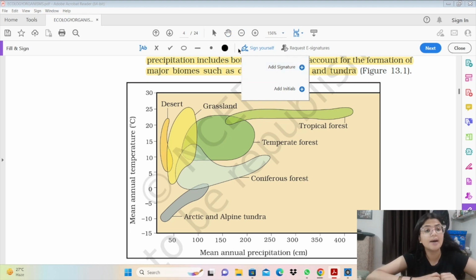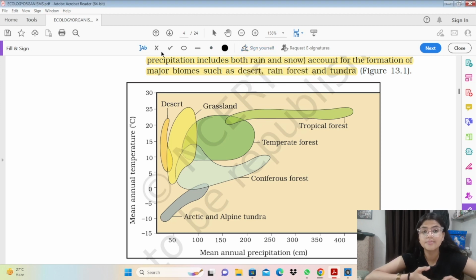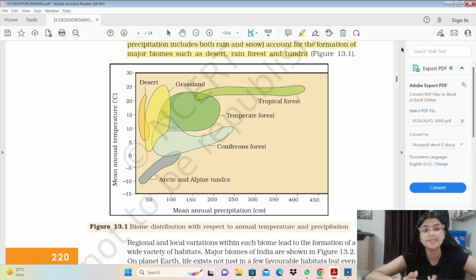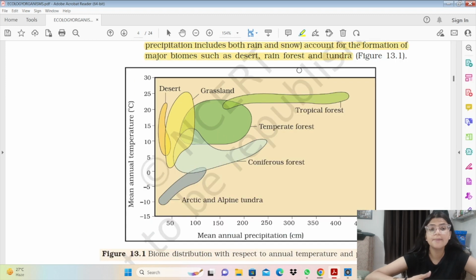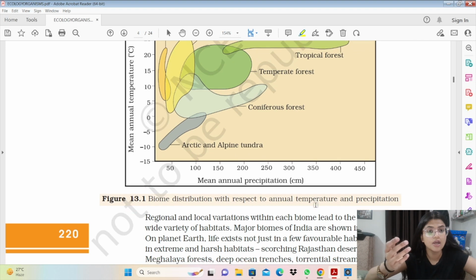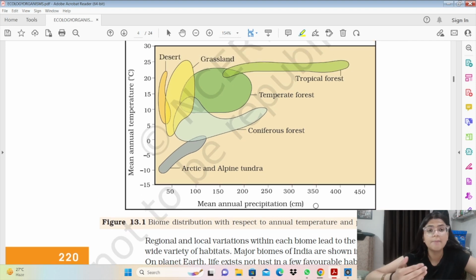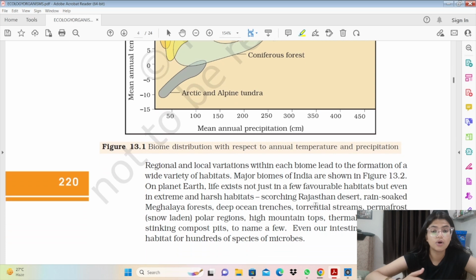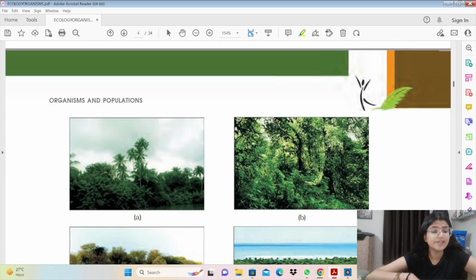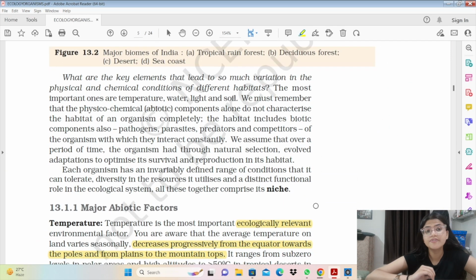अब habitat क्या होता है? Habitat is the address, कहाँ वो organism रहता है, उसके अराउंड क्या क्या चीज़ें present हैं. Habitat में दो component होते हैं, abiotic components and biotic components. Abiotic components को हम physical chemical components भी बोल सकते हैं, and biotic components are the living organisms an organism interacts with. So it can be its prey, pathogens, predators, competitors, and so on. And these variations collectively form different biomes, and these biomes are deserts, grasslands, temperate forests, tropical forests, and Arctic regions.